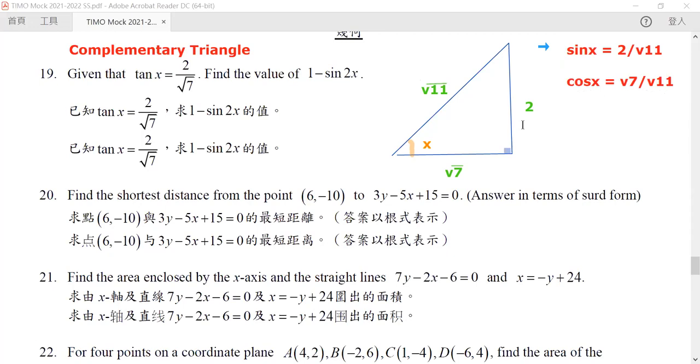Notice that if we know these two values, we can immediately find our sine 2x, because sine 2x is exactly equal to 2 sine x multiplied by cosine x. This is the identity: sine 2x is equal to 2 sine x times cosine x. So by multiplying them together, we know that our answer will be equal to 4√7/11.